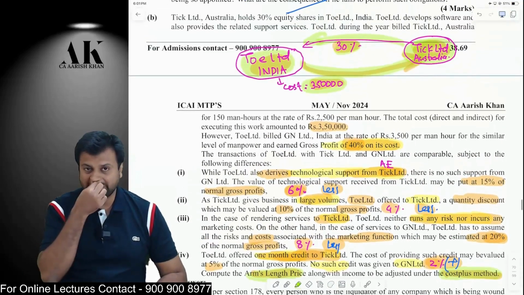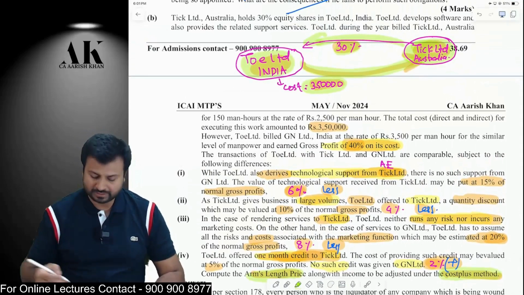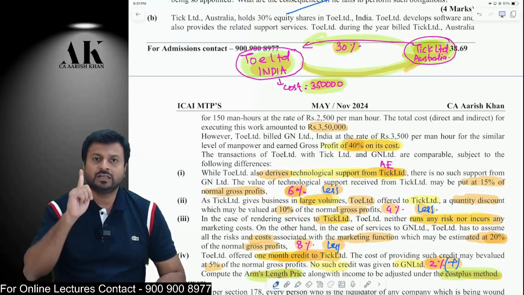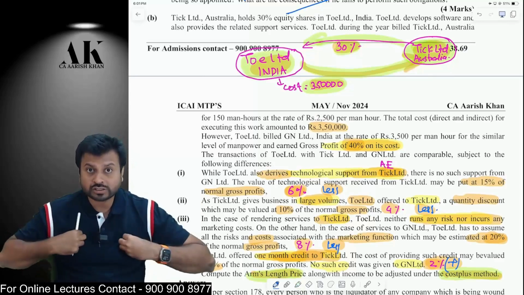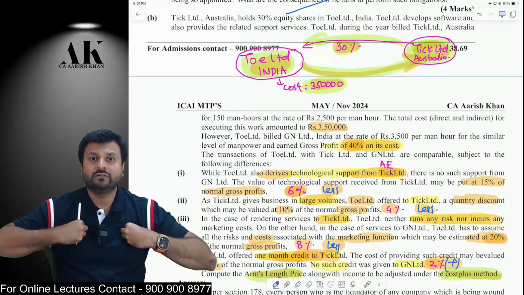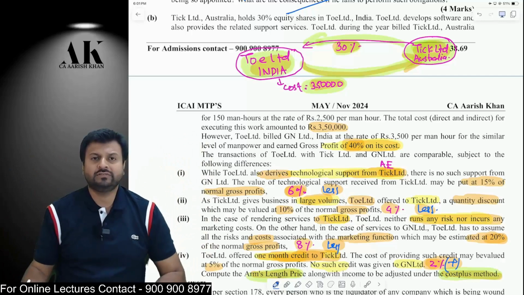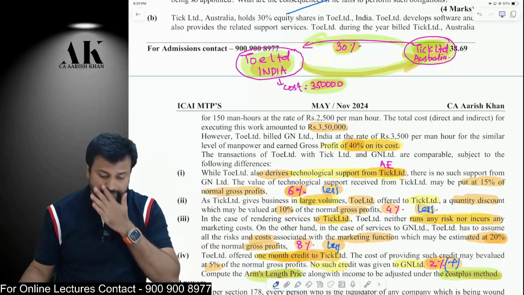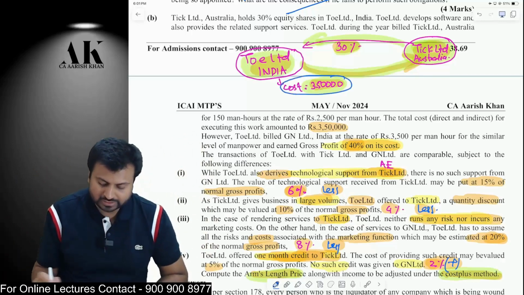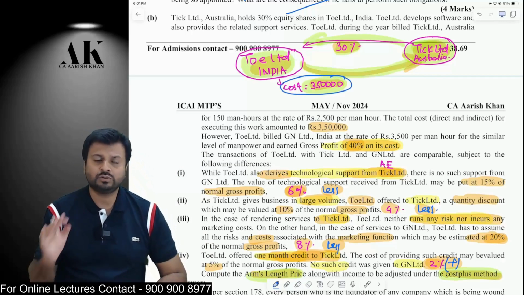Now, what is the arm's length price? How to compute arm's length price as per cost plus method? Remember, as per cost plus method, the very first step is the cost, the total direct and indirect cost which you provide. What is your total direct and indirect cost with respect to the services and the goods which you provide to your associate enterprise? So my total direct and indirect cost is 3,50,000 rupees. Okay, this is my total direct and indirect cost.